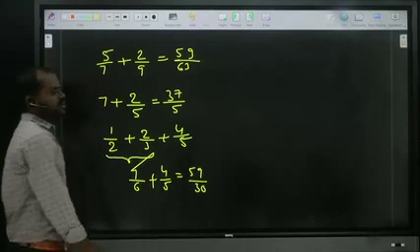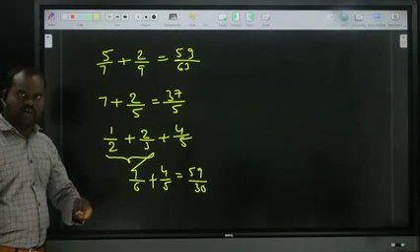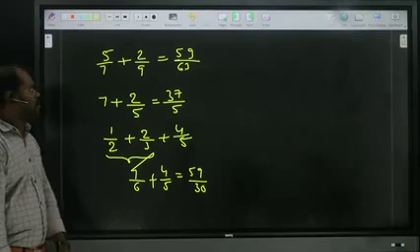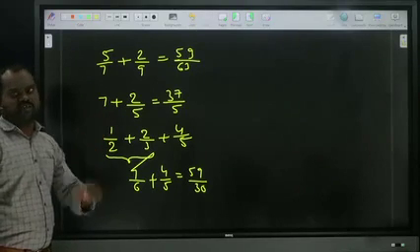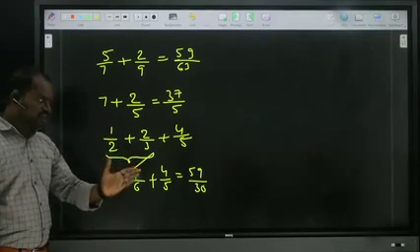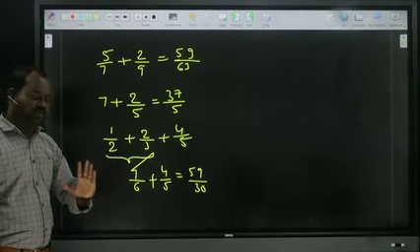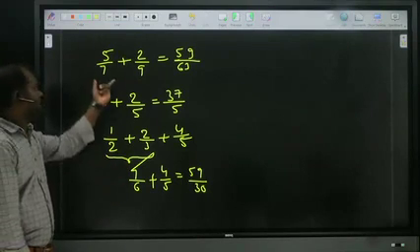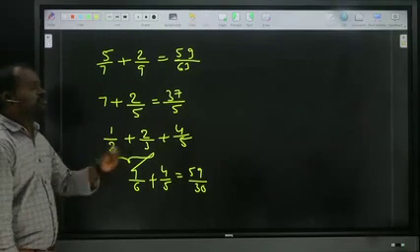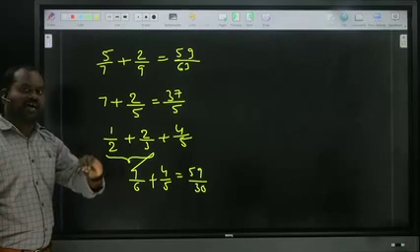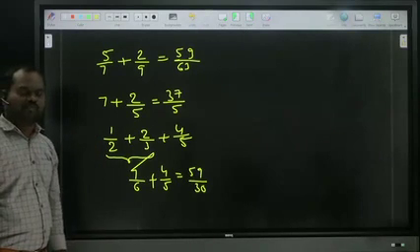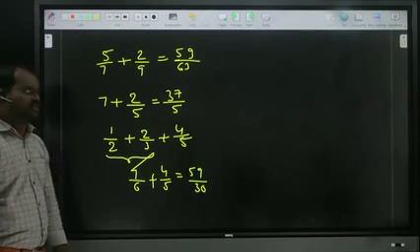Is it clear? When there are three fractions, take any two, and for that add the next one. Now I have shown when there are two fractions as well as three fractions. First I showed when denominators are same. Next we showed denominators as multiples. Now quite different denominators. Right? Now we are moving to mixed. How to add the mixed fractions? Some people will face problems with mixed fractions, so listen how to add.